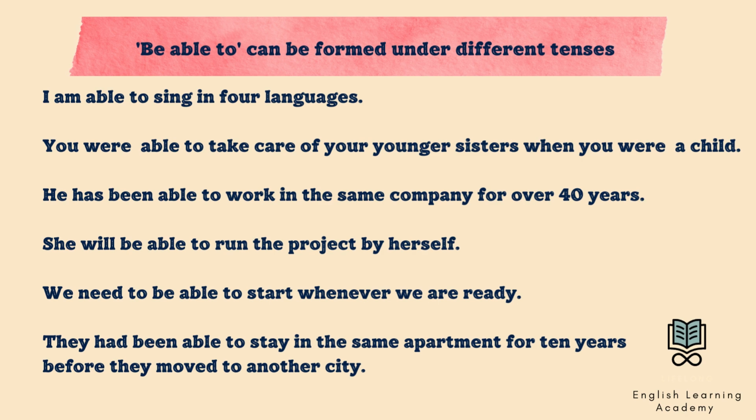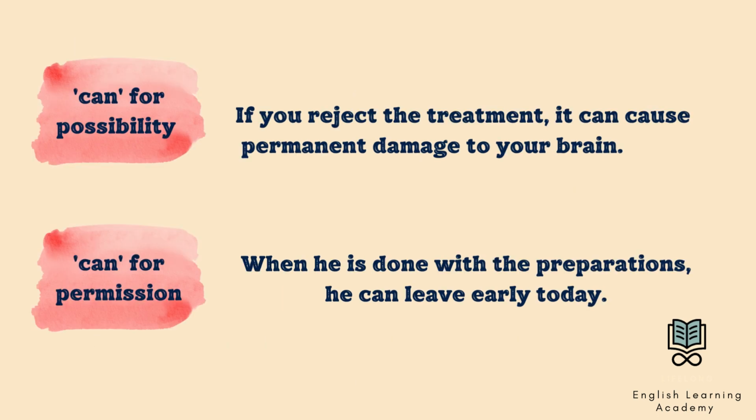She will be able to run the project by herself. Future tense. We need to be able to start whenever we are ready. With modals. They had been able to stay in the same apartment for 10 years before they moved to another city. Past perfect tense. We also use can for possibility.